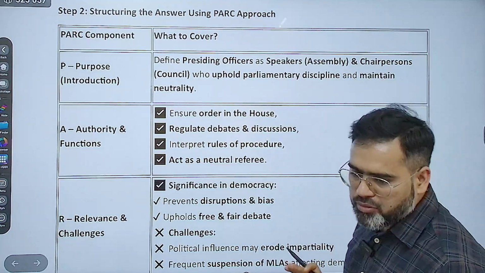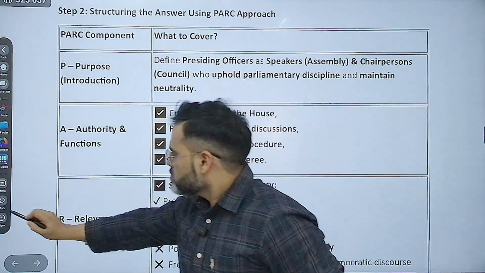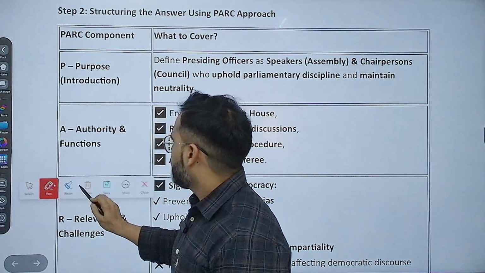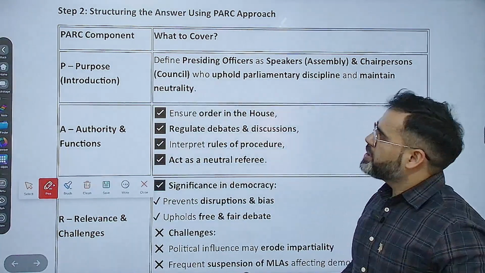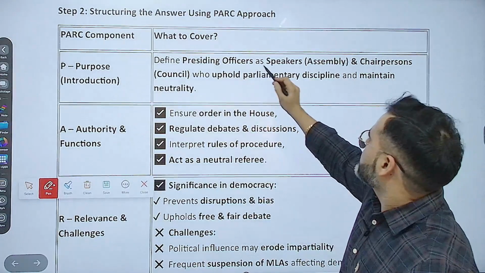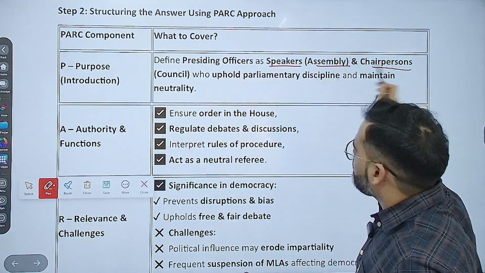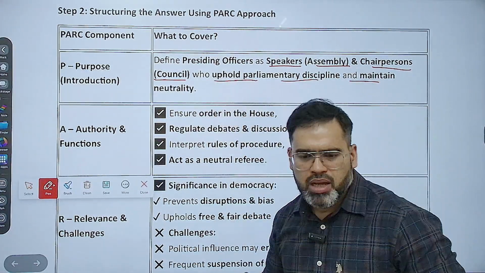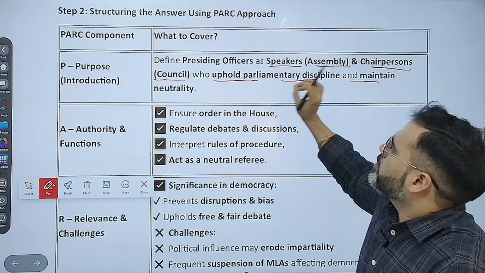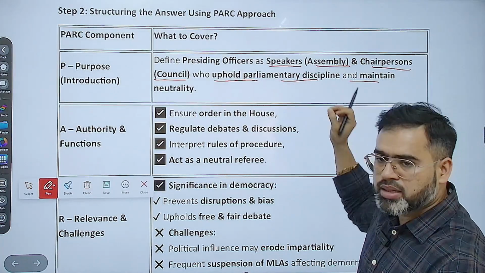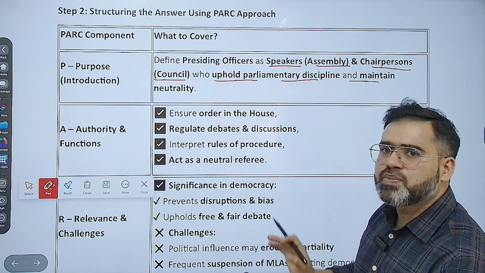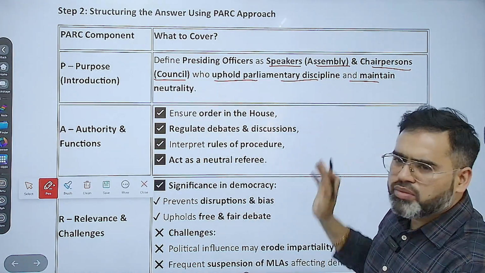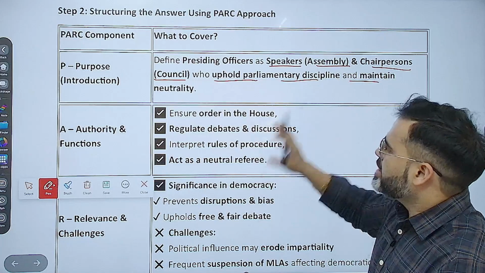In the PRC components, what is the first component? Purpose, correct? So the first component you have is purpose. What is the purpose? Define presiding officers as Speaker for the Assembly and Chairperson for the Council, who uphold parliamentary discipline and maintain neutrality. See, even though you have not gone through the presiding officer chapters regarding the state legislature, if you know about the Speaker and Chairman regarding Lok Sabha and Rajya Sabha, then also you can answer it easily, because the work of both is almost the same. So that is the purpose of the introduction.